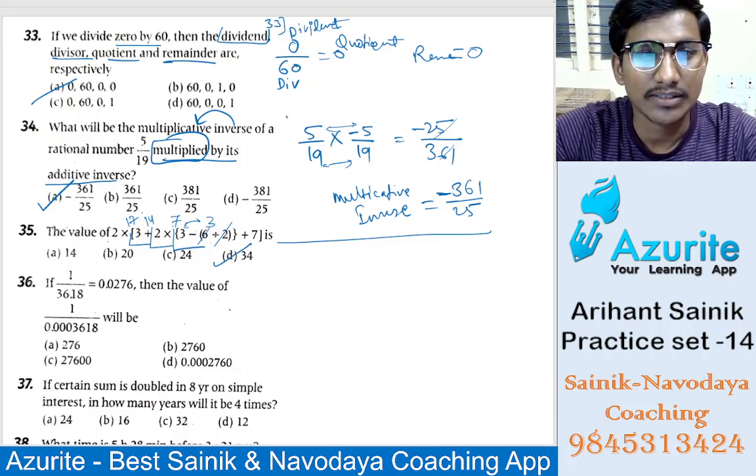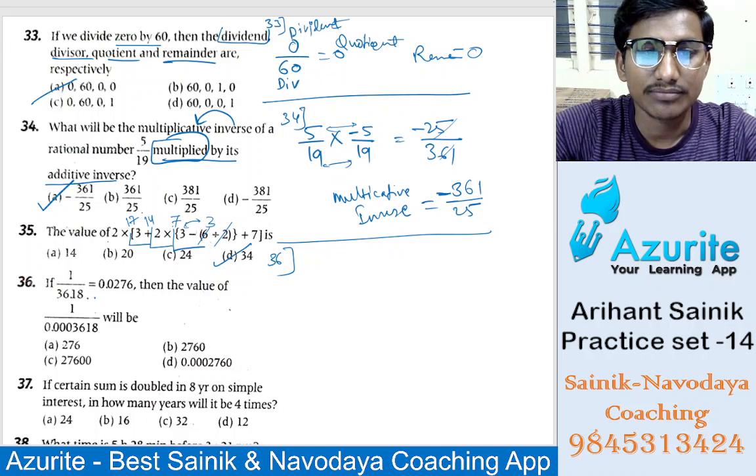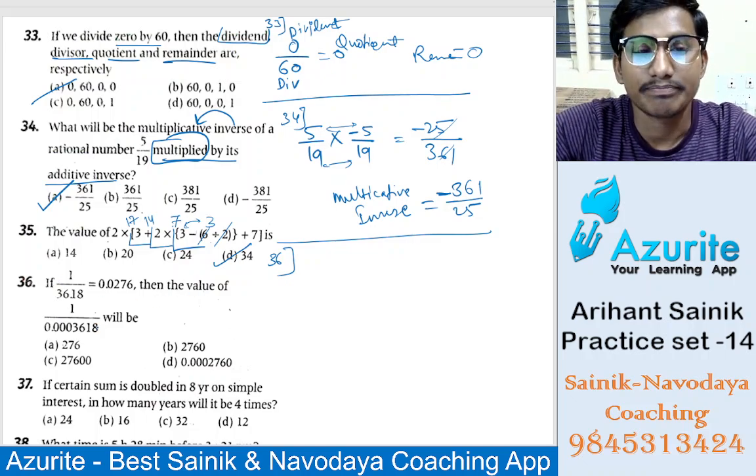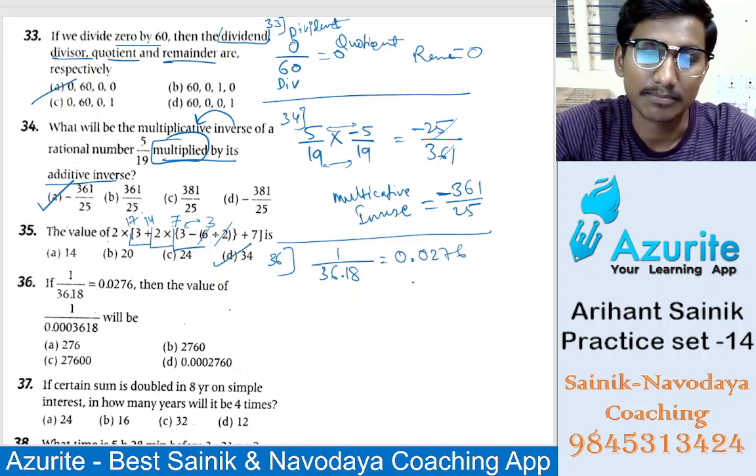Now next, that is 34, and then this is 35 we did. 36, so what is 36? If this is given, then the value of this, that is 1 divided by 36.18, is equal to 0.0276. That is the answer. Now we have to find the answer for this.